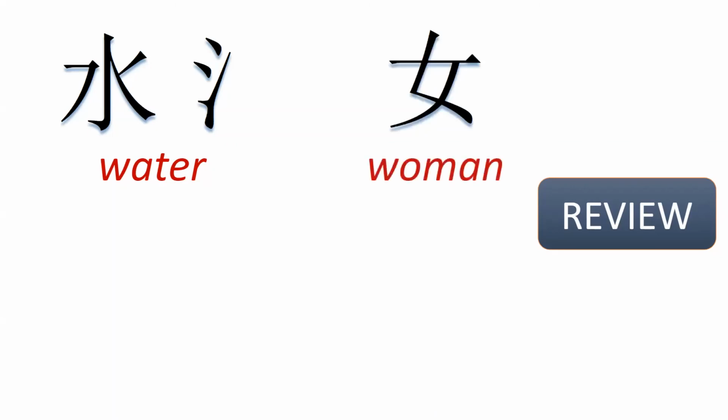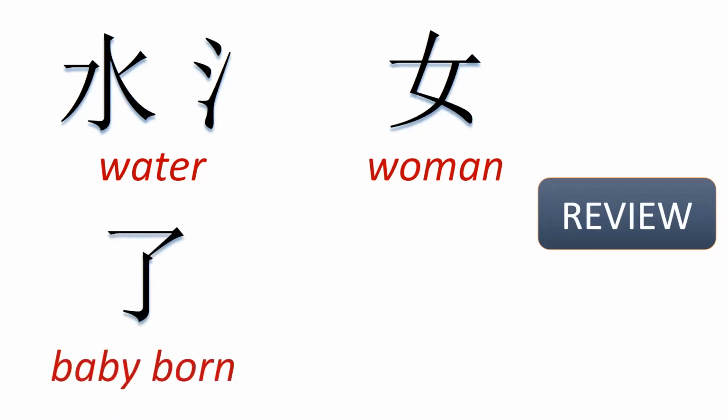And now the one for woman, okay? You know this one. Le, this le radical, baby born, okay? But as we have seen in the class, we have many different uses and it is very common, okay? This radical is important to remember. And the one for big, okay? Big, like a person that wants to be very big or bigger, okay?